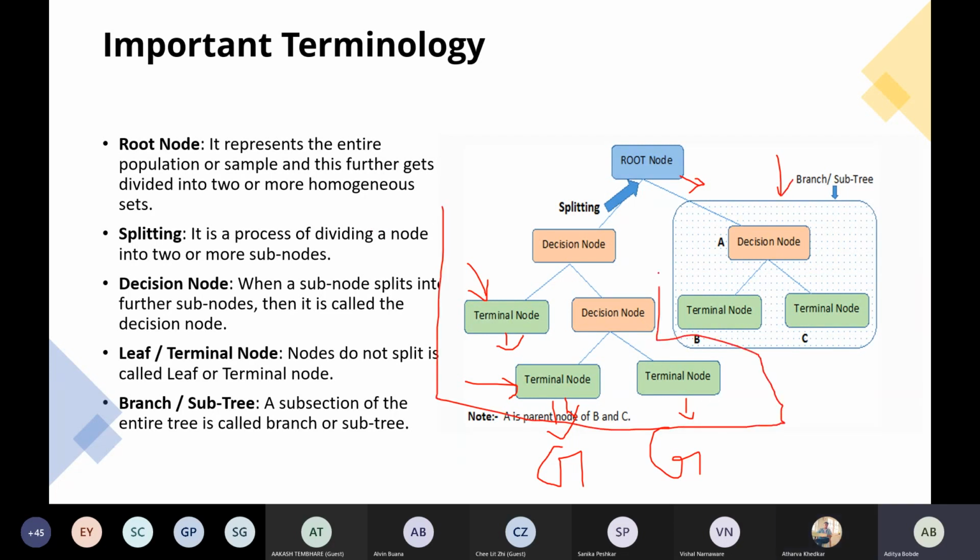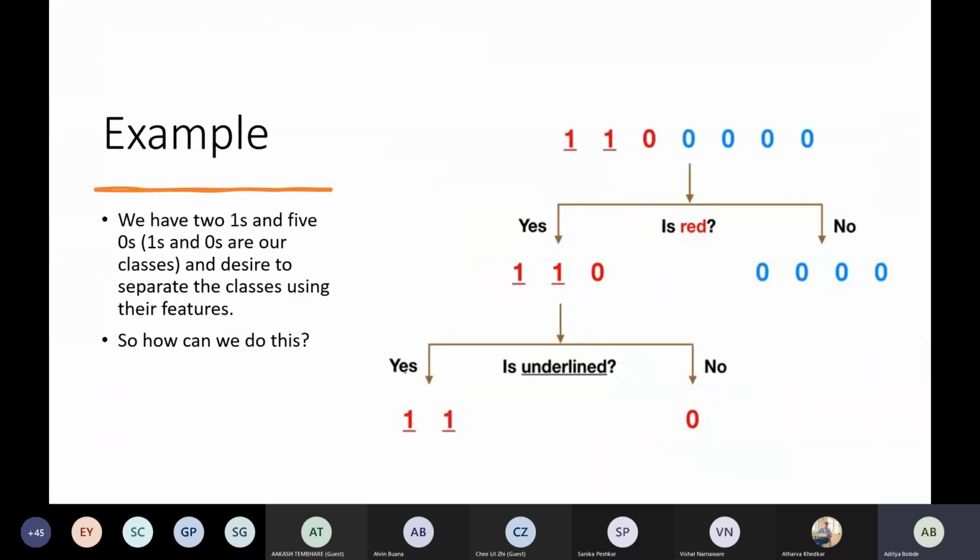This is also a subtree. A smaller subset of a tree is called a subtree. So these were the basic terminologies you would like to know. Next, we will see a classic example of how a decision tree works.